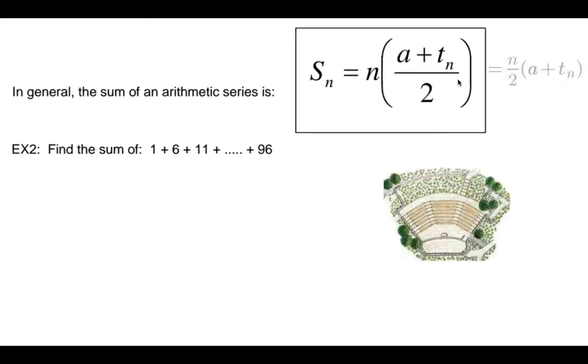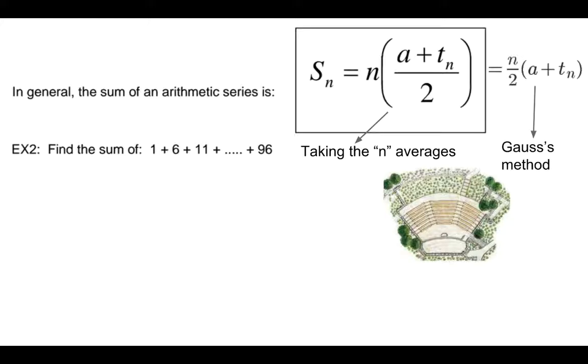A couple of ways you can also think about this. Gauss's math would have been a plus Tn, so 101 times 50, so half of them. That's equivalent to this as well, and it's similar to thinking about the average, just where the 2 goes, when you divide by 2. The average of 1 and 100 is 50.5, and then multiply that by 100. It's debatable what method he used, but we can say that this is probably the strategy that he took.